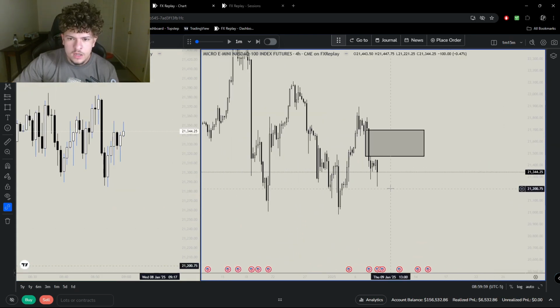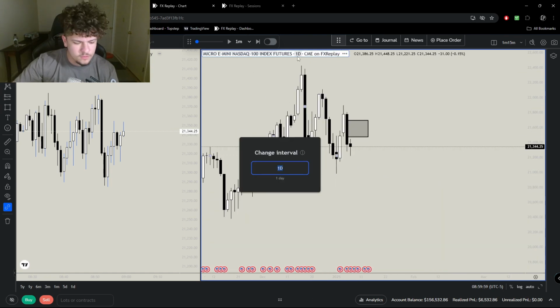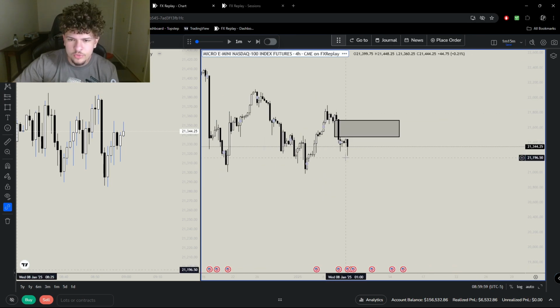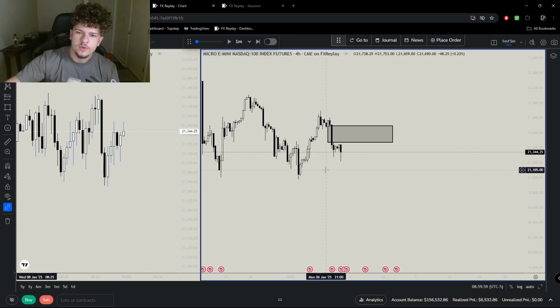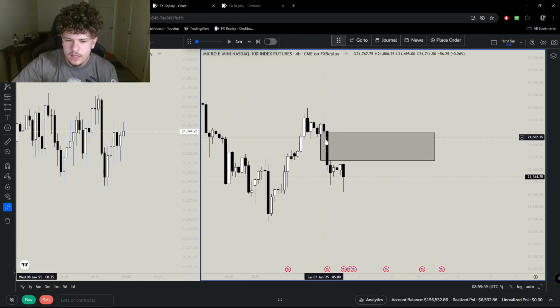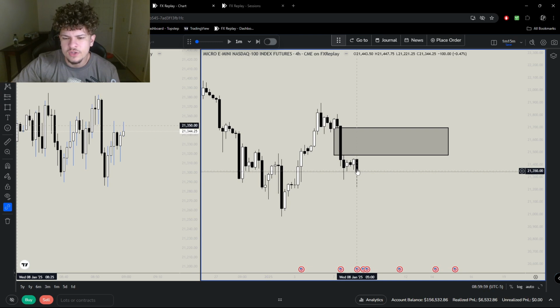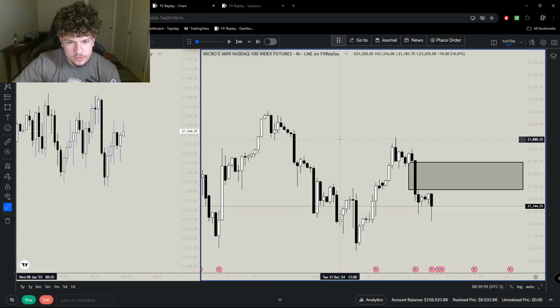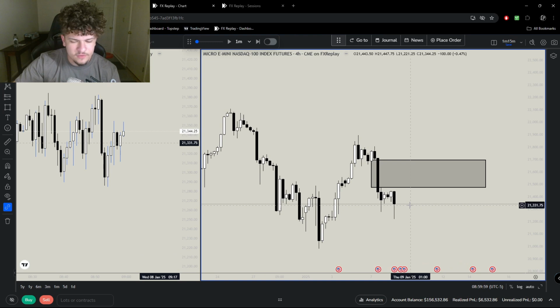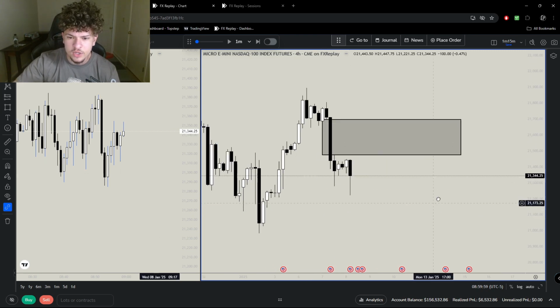Into the next day, my bias here is still probably bearish. But the 4 hour, this isn't as convincing as it's been in previous days. Because we have this 4 hour imbalance that we created during yesterday's session. So yesterday's session was kind of just a big drop off. So I'd maybe expect some retracement into this fair value gap here. So you just kind of want to see how price reacts to these fair value gaps. But generally, price is going to want to retest these bigger fair value gaps, especially on the higher time frames, because these are going to be a really big draw on liquidity.